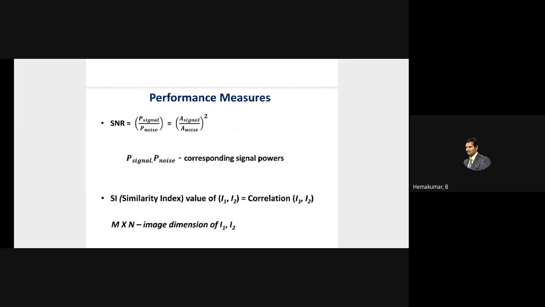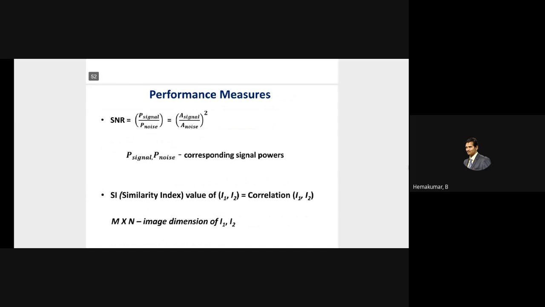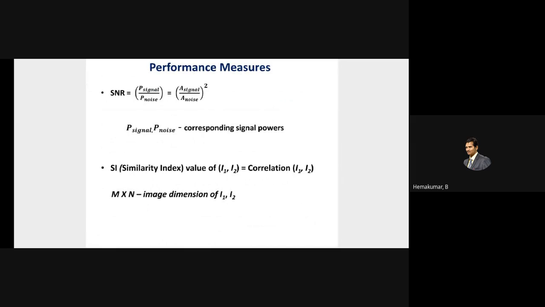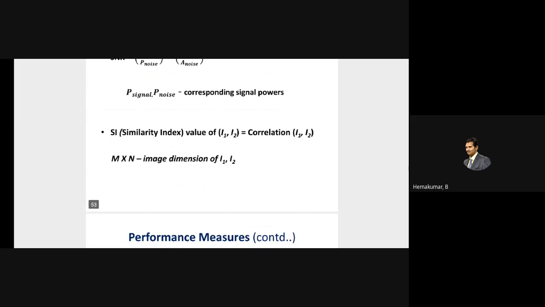So these are the performance measures. There should be a mathematical output for these things. SNR is equal to the power of the signal, that is the original signal, divided by the power of the noise signal, or the square of the amplitude of the signal divided by the square of the amplitude of the noise signal. P signal corresponds to the signal power, the energy contained in the particular signal, which is used to find the SNR value.